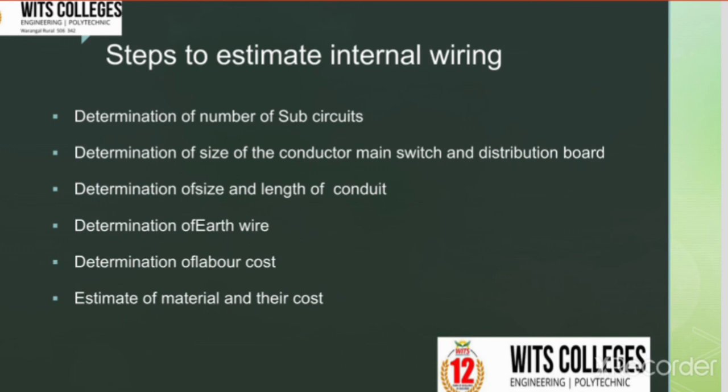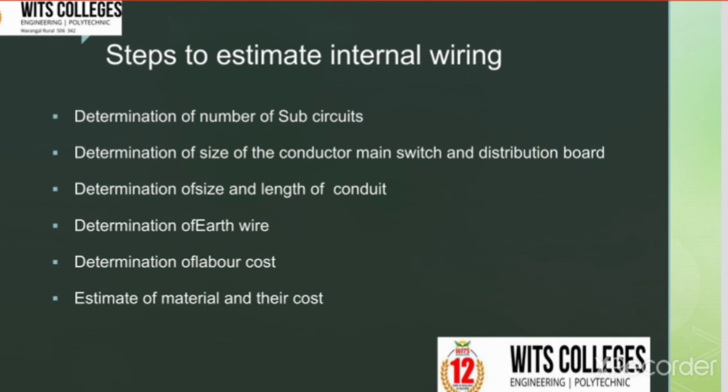The next step is determination of length of conductor cable. The determination of length of cable is a very laborious process. As a general rule, the length of the cable is approximately 3 times the length of the conduit, out of which the phase wire is approximately double the length of the neutral wire.